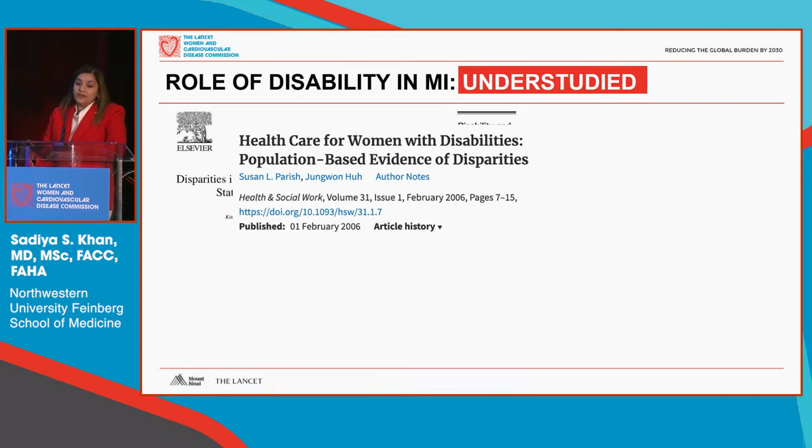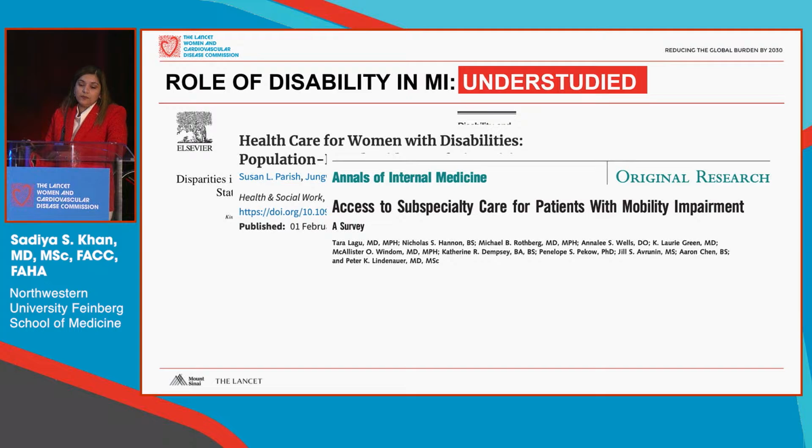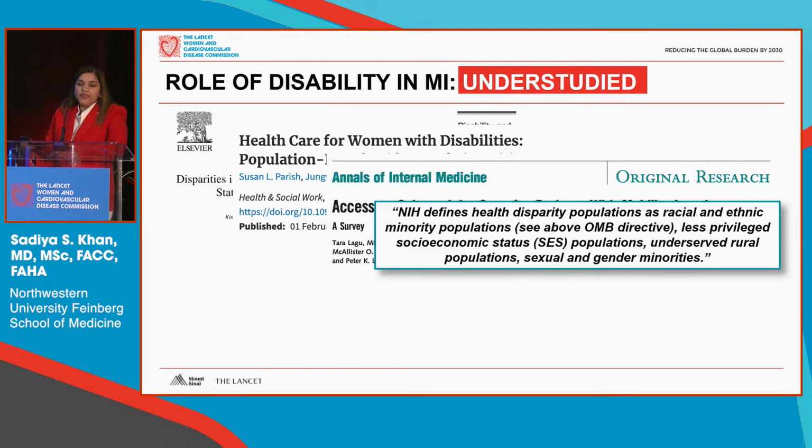Healthcare for women with disabilities and population-based evidence of disabilities, as well as access to care, has been studied in very few papers. And I think one of the challenges comes from whether or not this population gets identified as a health disparity population. From the NIMHD, NIH defines health disparity populations as racial and ethnic minority populations, less privileged SES populations, underserved rural populations, and sexual and gender minorities. Disabilities is not included in that list, and it intersects with a lot of the factors listed there, but without that recognition, I think it's going to be very hard to have studies that are specifically focused on these vulnerable individuals.